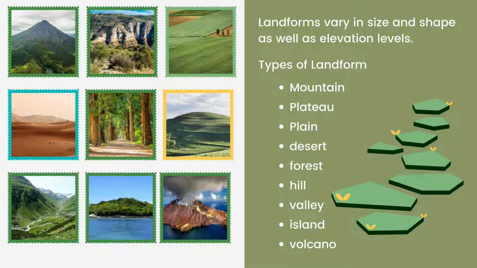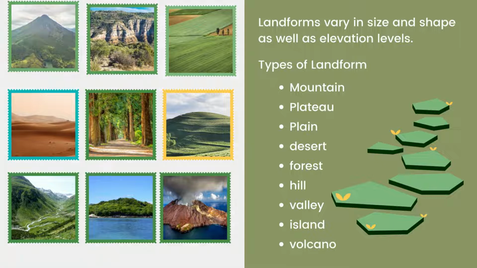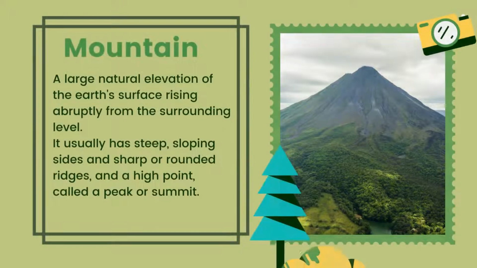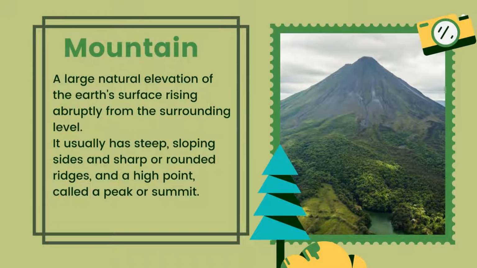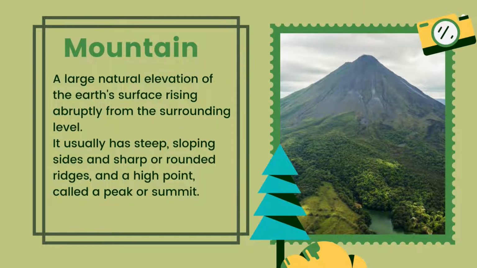Landforms vary in size and shape as well as elevation levels. Mountains, plains, and plateaus are main types of landforms, while deserts, forest, hill, valley, island, and volcano are some landforms as well. Okay, now we are going to see at different landforms one by one.